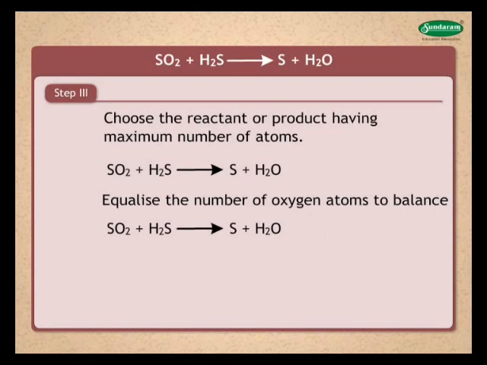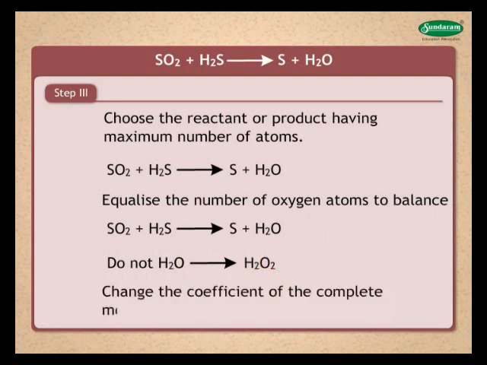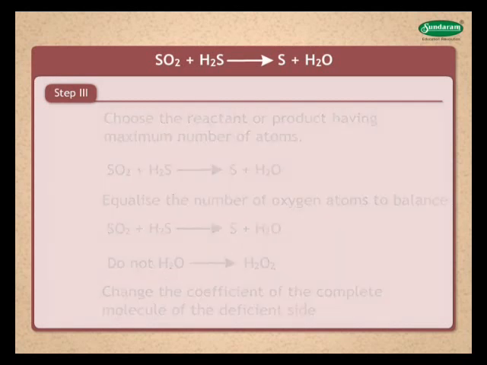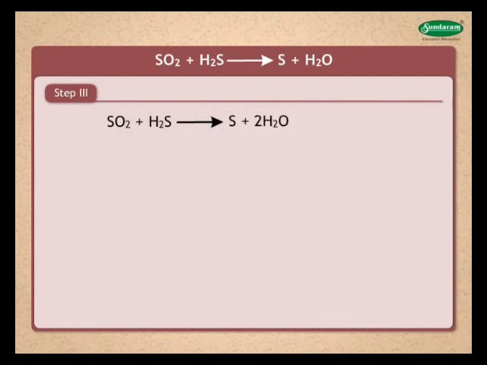That is, to balance two oxygen atoms, do not make H2O as H2O2, but change the coefficient of the complete molecule of the deficient side, whether LHS or RHS. In your given equation, the deficient side is the right-hand side H2O molecule. Hence, put proper coefficient 2 for the H2O molecule to balance the oxygen atom, that is 2H2O. Your partly balanced equation can now be expressed as SO2 plus H2S gives S plus 2H2O.